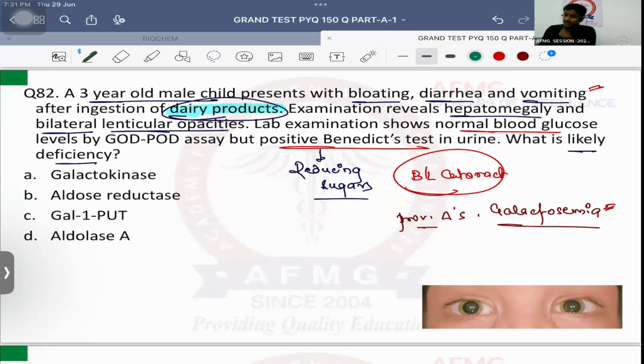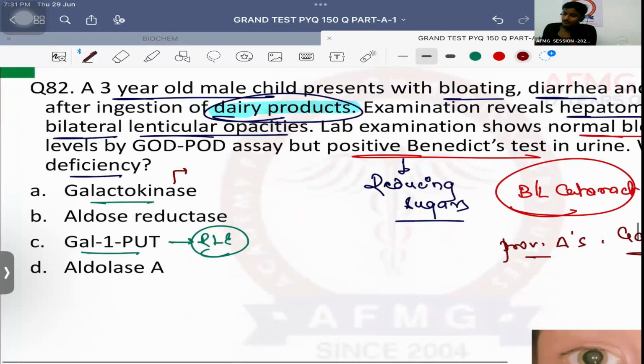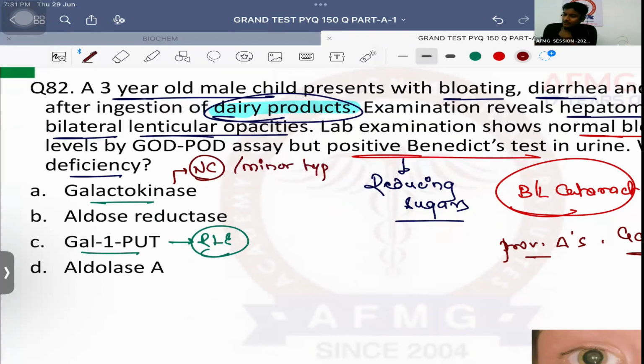The rate limiting enzyme of galactose metabolism is GALT, that is galactose 1 phosphate uridyl transferase. And the first enzyme is known as galactokinase. Now there can be deficiency of both the enzymes. Important: if there is deficiency of galactokinase, that is called non-classical galactosemia, or we can call it the minor type of galactosemia.